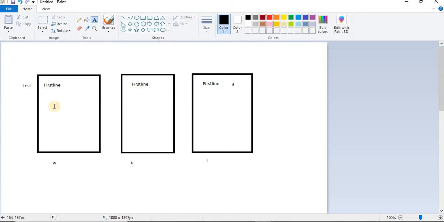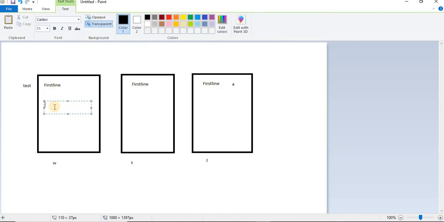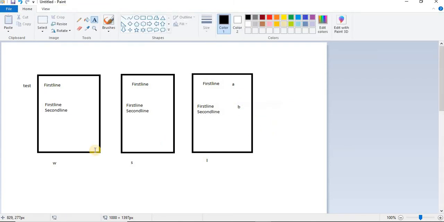Okay. Now the second day I came back to office. The same test file I modified. Once I do the modification, that will be under the working area, right? Correct. So I have added a second line. After the modification, I moved it to staging. In staging we could see the same data. At the local repository also I could see the same data. But when I do commit, I have given the commit as B.